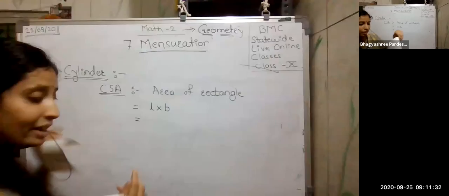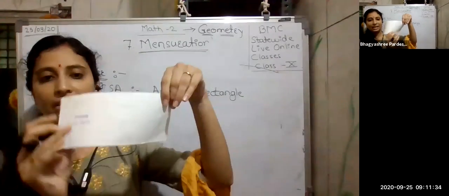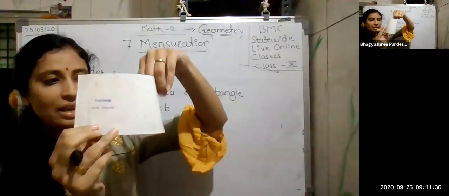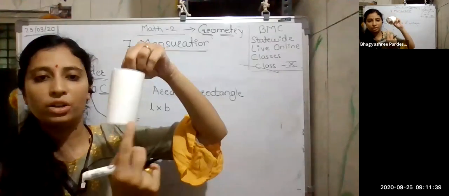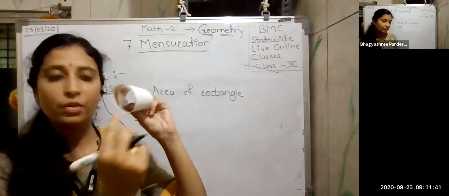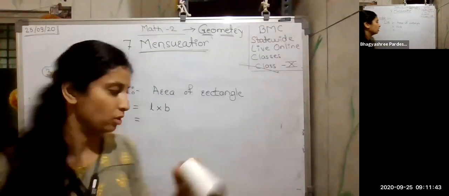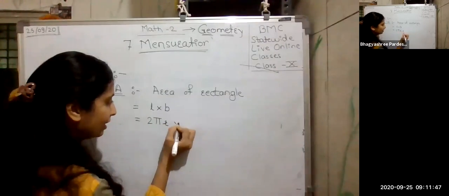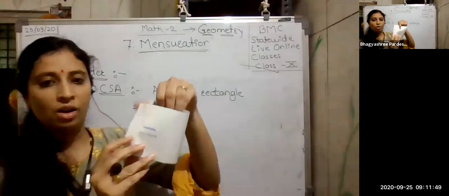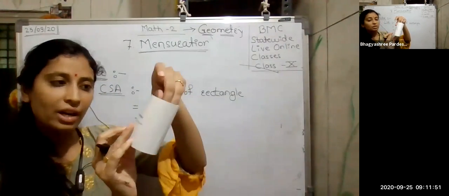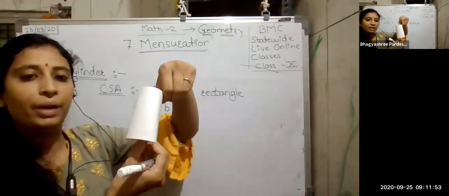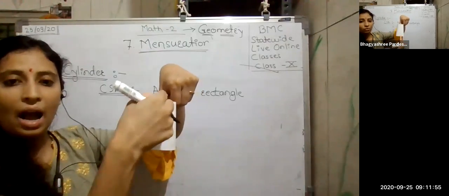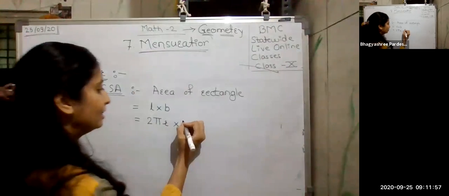Area of rectangle, all of you know very well, is simply length into breadth. Here, when I fold the length, it is converted to the boundary of the circle, which is the circumference. The circumference is twice pi r, and the breadth is converted into the height of the cylinder. So the breadth is actually the height.